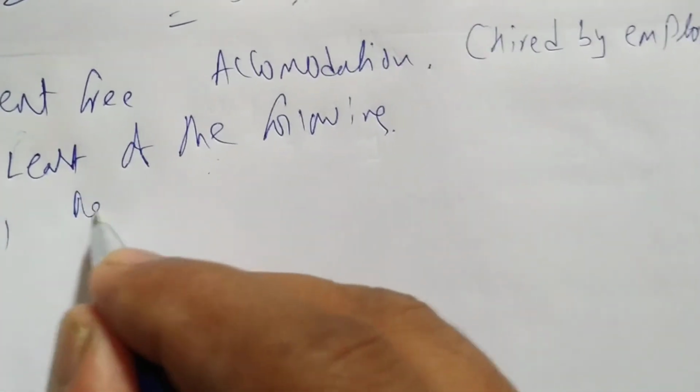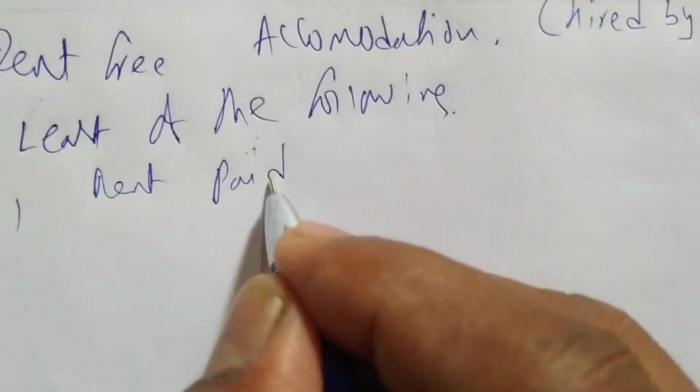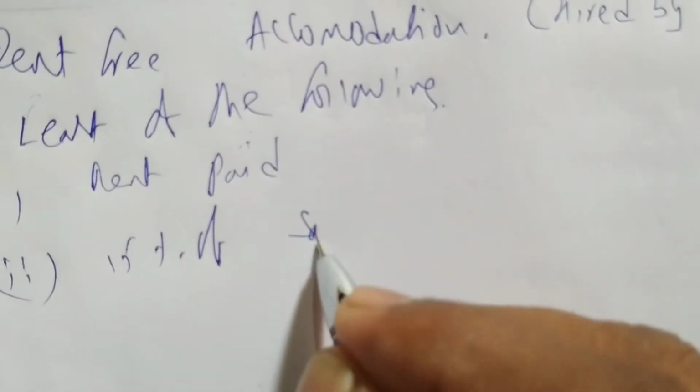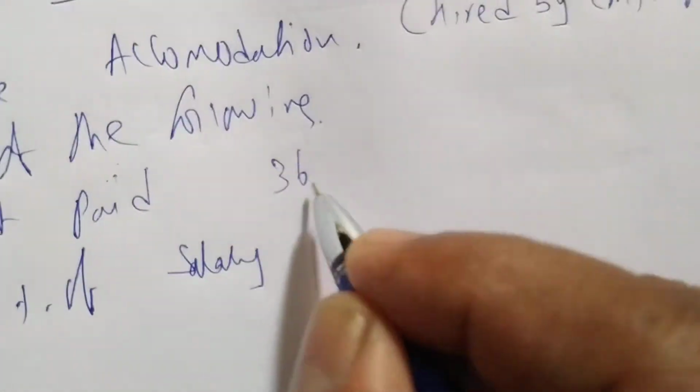First one, rent paid. Second one, 15% of salary. Rent paid is how much? 36,000 per annum, and 15% of salary we have to do.